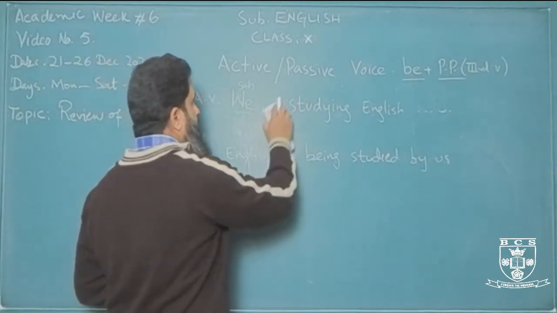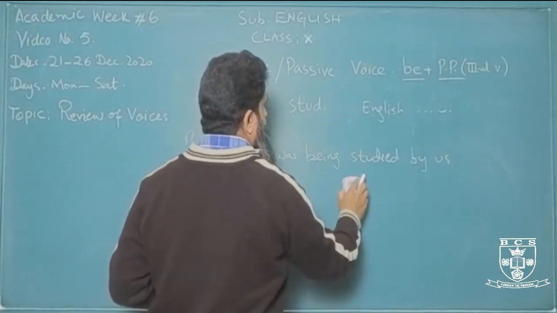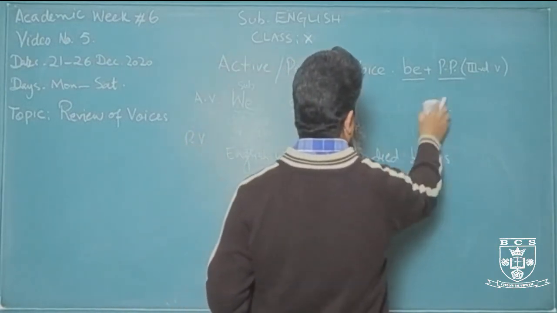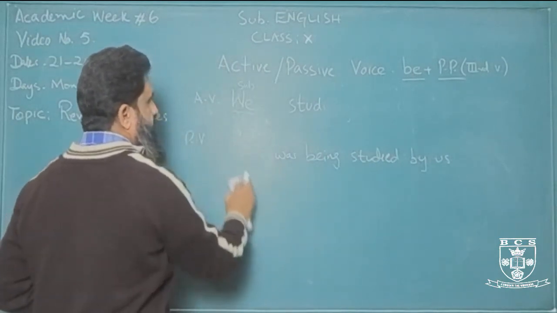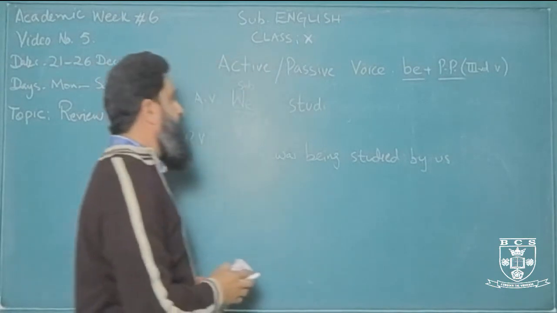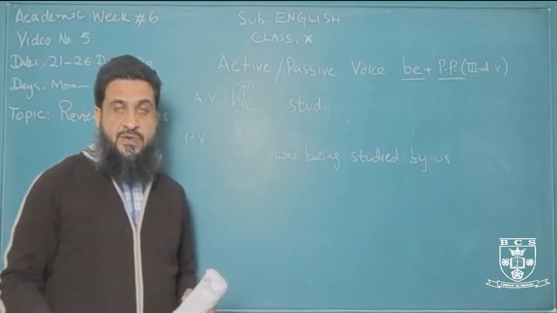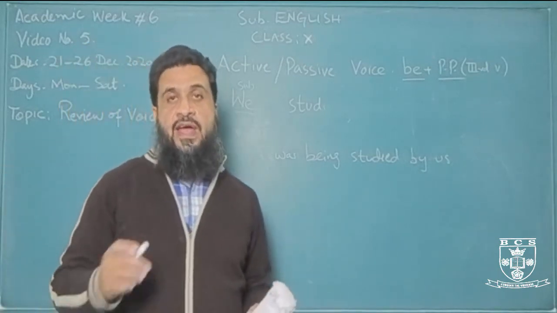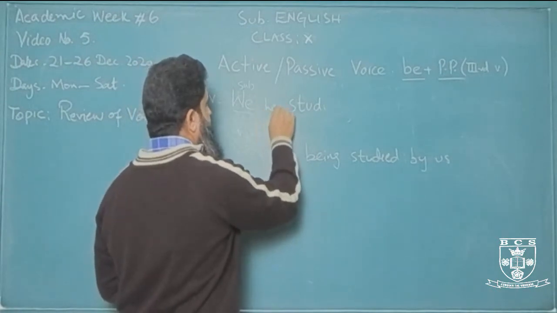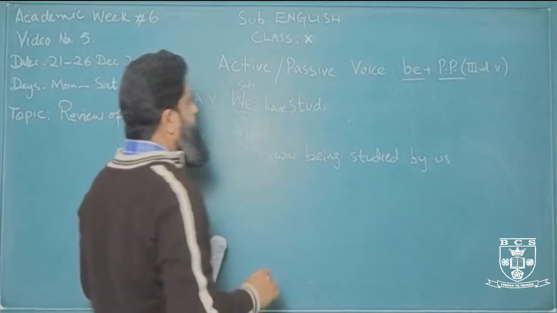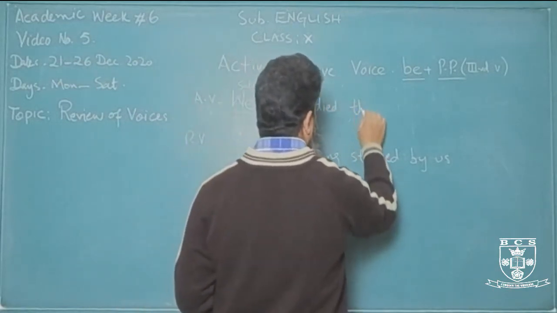Now, what about perfect? Okay. In perfect structures, we use has or have or had. So for present, for example, we is plural, so we'll use we have studied this topic.